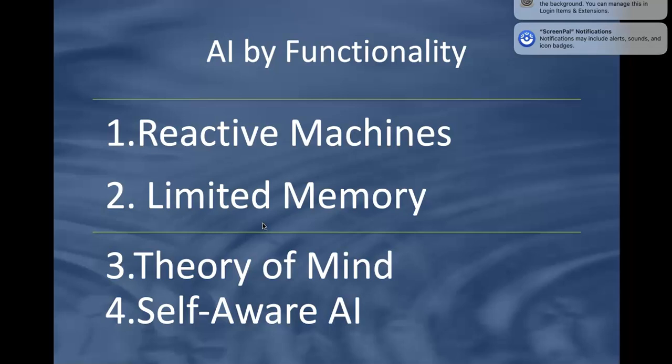And the next one is how you can categorize AI by functionality. As I mentioned, the first category is based only on capability. That means how far it can go, what type of task it can relate to. So these are the types by capability, but the next one is by functionality. There are mainly four types of AI categories by functionality. The first one is reactive machines, the second one is limited memory, the third one is theory of mind, and the fourth one is self-aware AI.